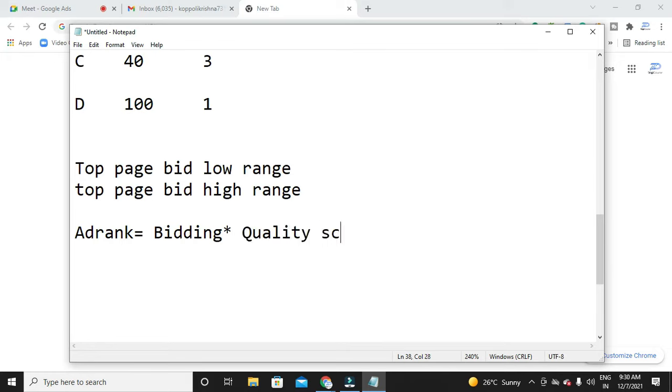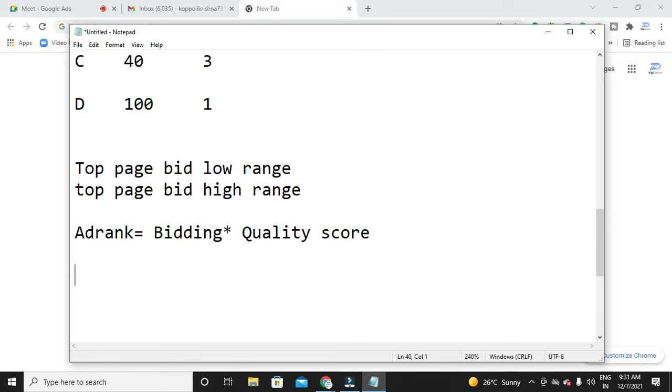Quality score. Your ad rank is equal to bidding times quality score. So bidding is equally important, and quality score is equally important. Now, what is meant by quality score? I can tell you in simple words. Quality score is a score given by Google for your advertisements. Google will give some sort of score for your ad.